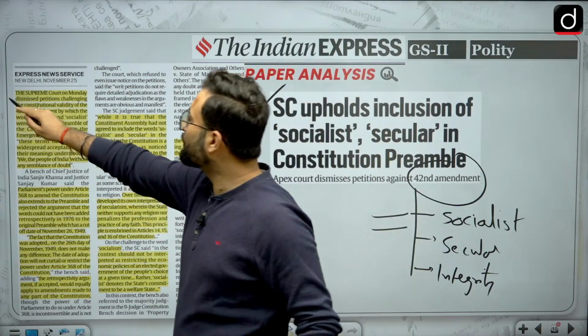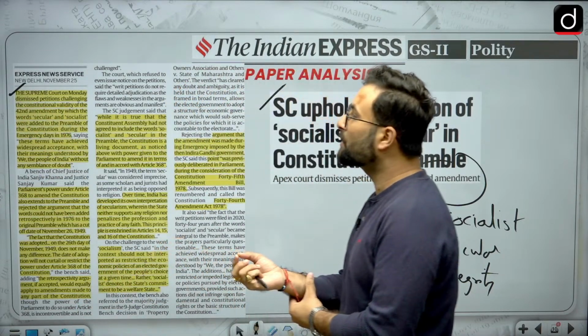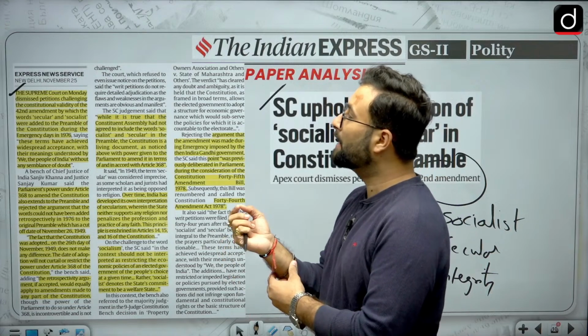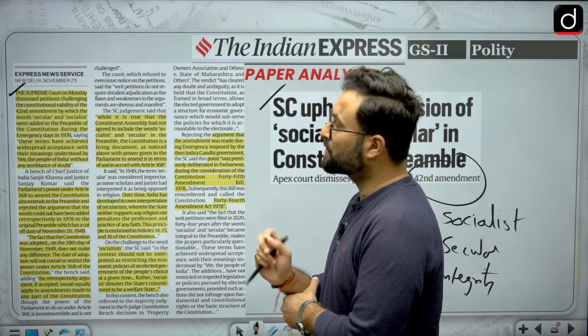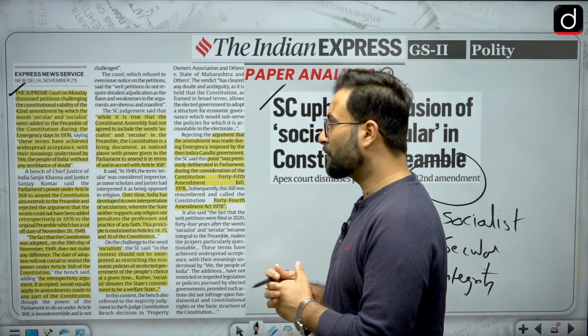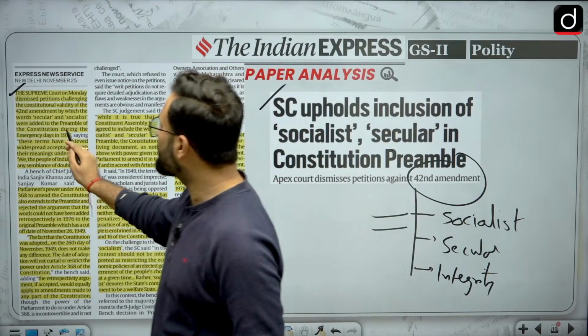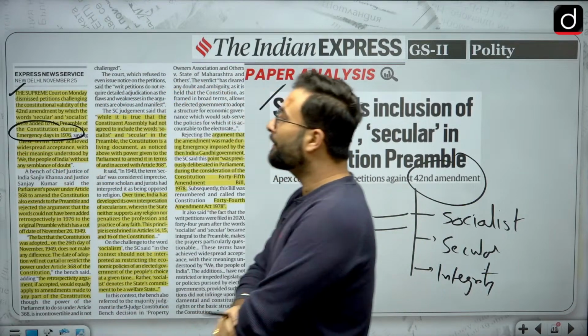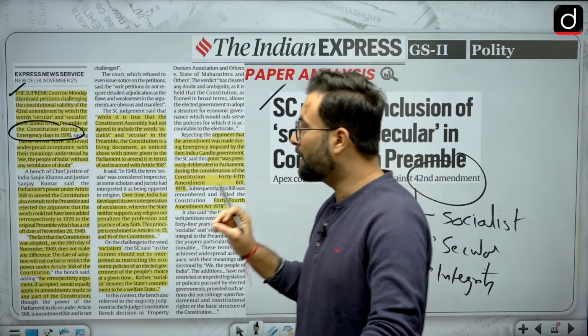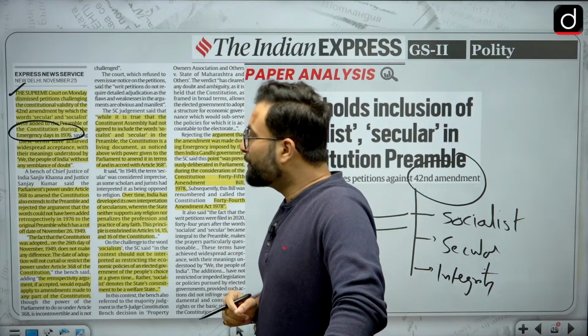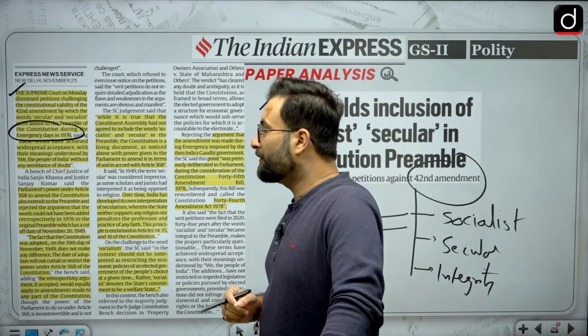Let's see, the Supreme Court on Monday dismissed the petition challenging the constitutional validity of the 42nd Amendment, by which the words secular and socialist were added to the preamble of the Constitution during the Emergency days in 1976. These terms have achieved widespread acceptance, with their meaning understood by We the People of India without any semblance of doubt.